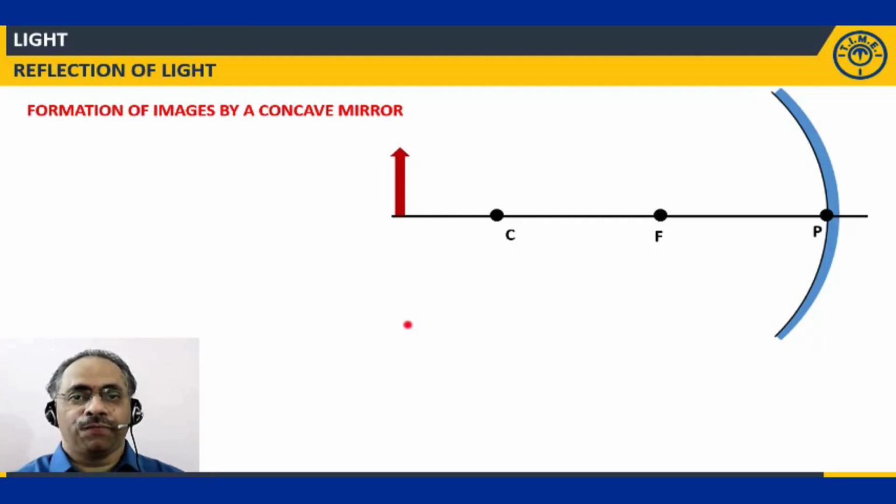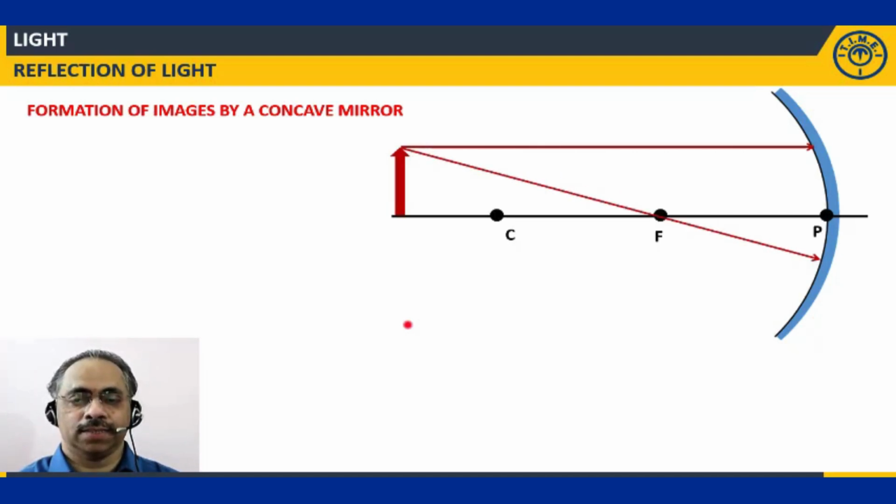So from this particular object, we'll consider a point on the object, and from that particular point on the object, we will draw two light rays to be incident on the spherical mirror, that is a concave mirror, whatever we are taking. So I'm taking two light rays like this. One light ray is passing parallel to the principal axis, another light ray is passing through the focus.